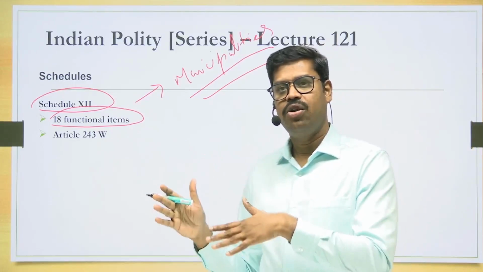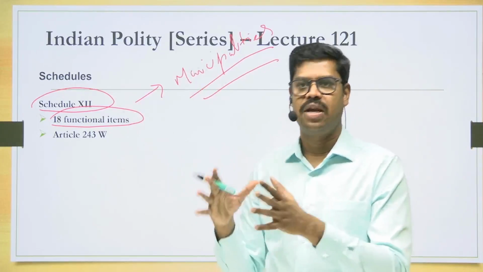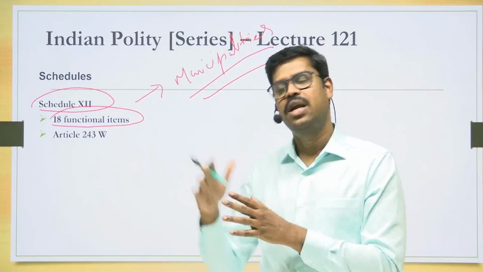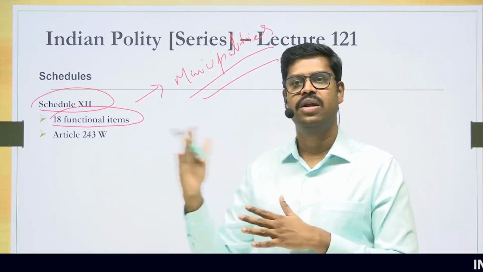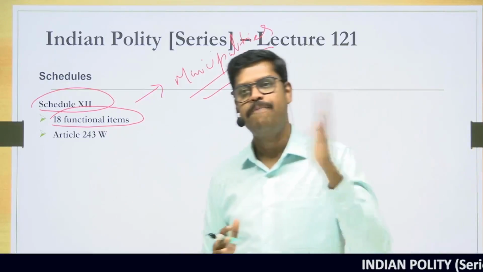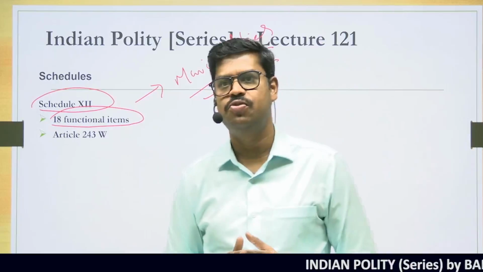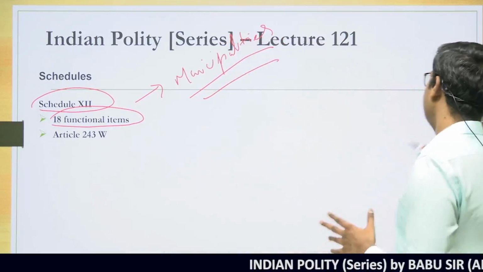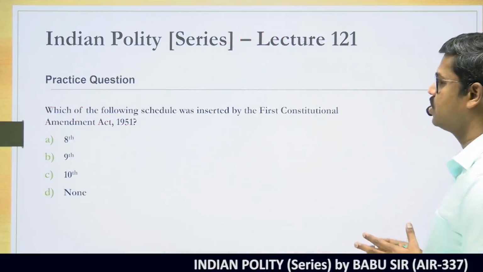Schedule 9 talks about the laws placed inside the 9th Schedule having judicial immunity. Schedule 10 is about the anti-defection law. Schedule 11 is about the functional items to panchayats, and Schedule 12 is about the functional items to municipalities. So with that, we are almost coming to the end of the discussion of schedules.